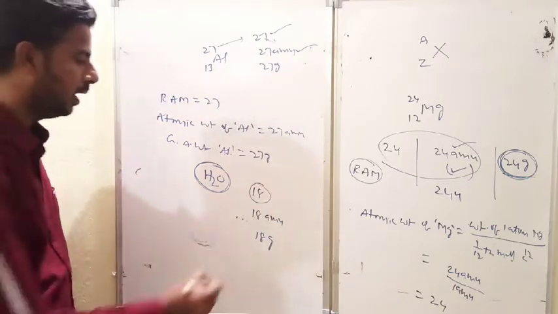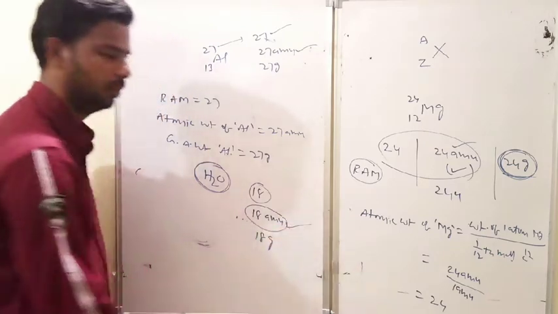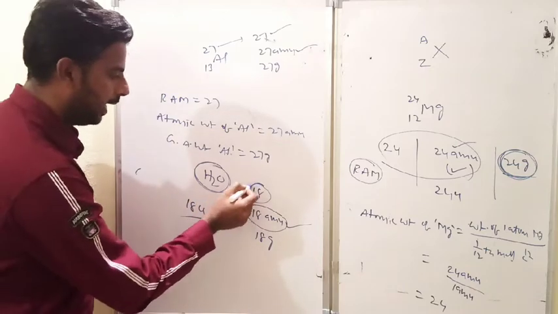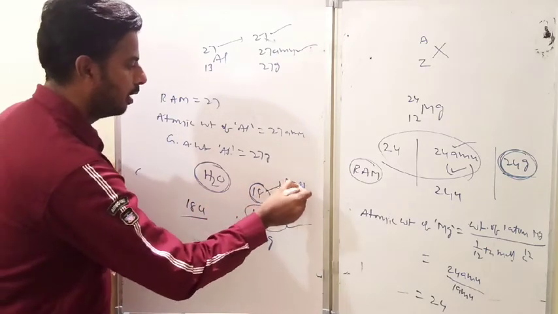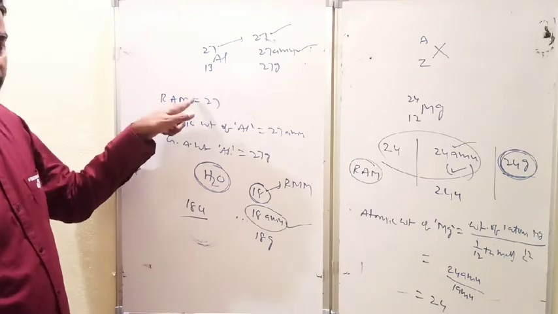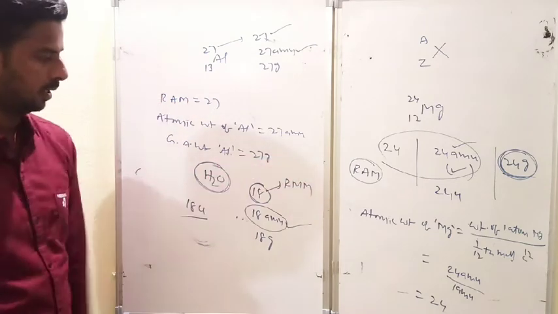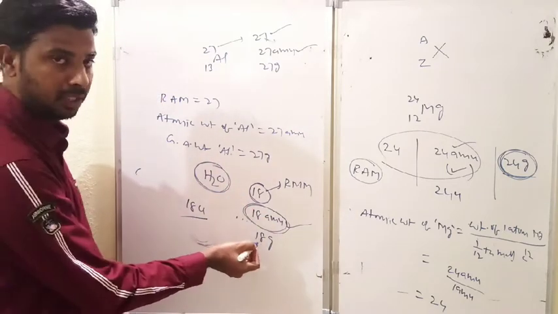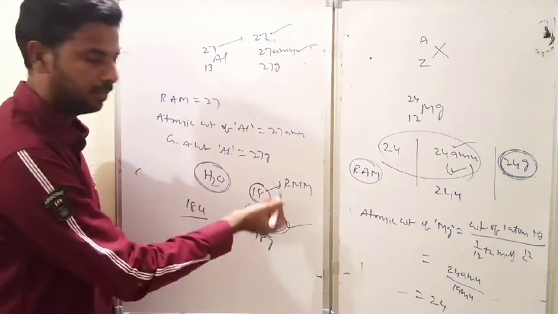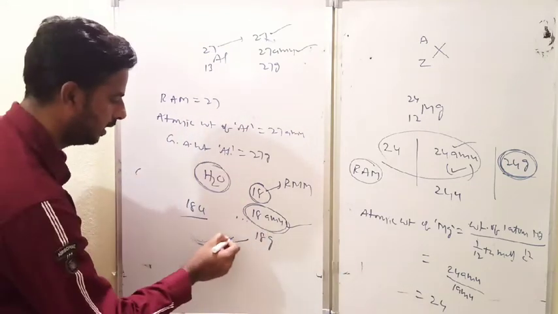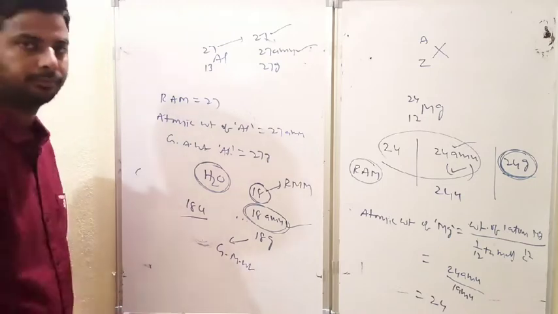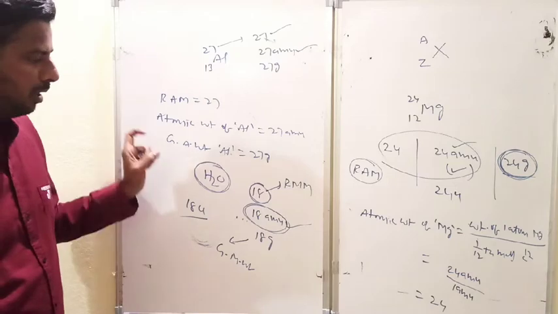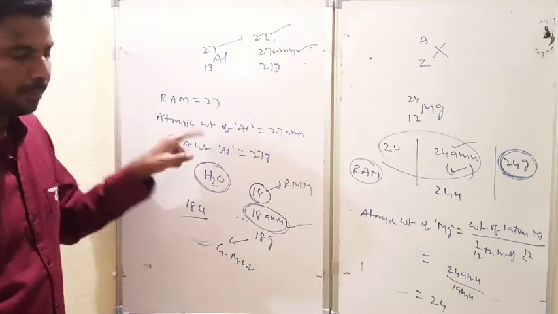Which notation is correct? Generally, one molecule's weight is nothing but 18 amu. Otherwise we can take it as 18 u, unified mass. So 18 is nothing but the relative molecular mass. Previously it was relative atomic mass; because of the molecule, it is relative molecular mass. 18 amu is the molecular weight of water. And 18 grams, the molecular weight expressed in terms of grams, is called the gram molecular weight. Is it clear? So this is the basic difference between the atomic weight, relative atomic weight, and gram atomic weight.